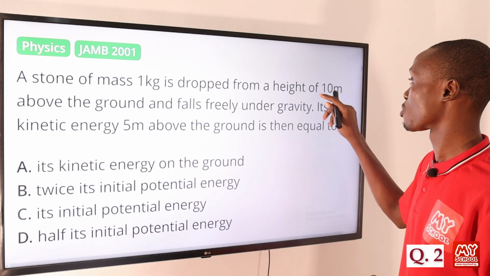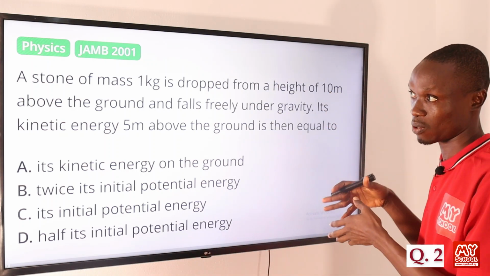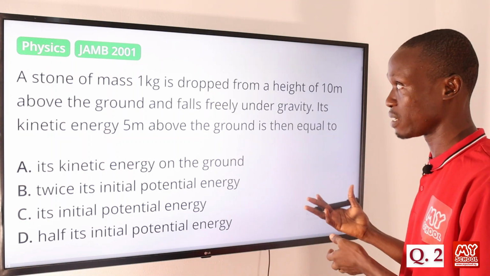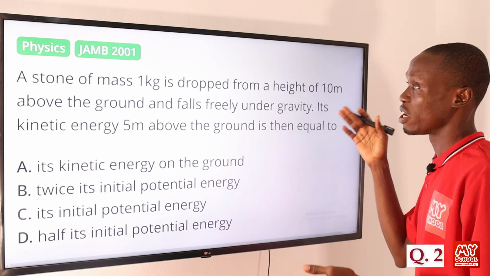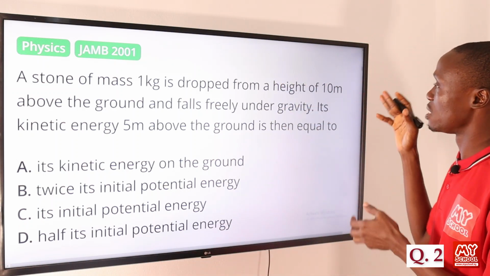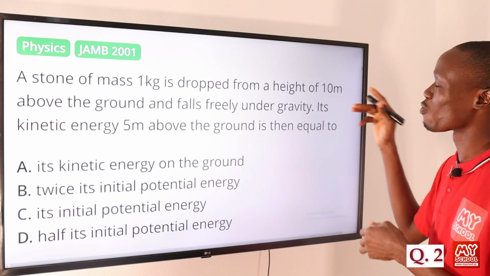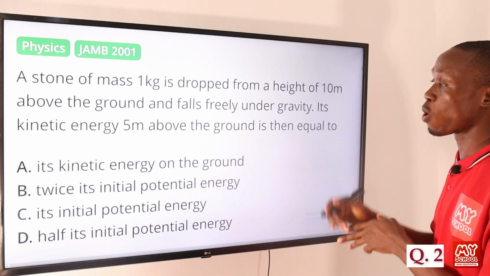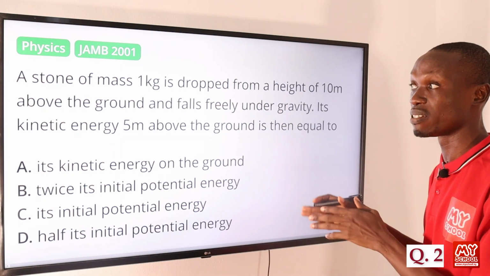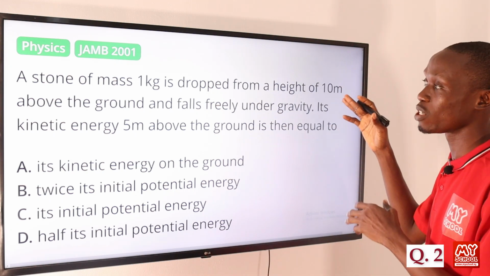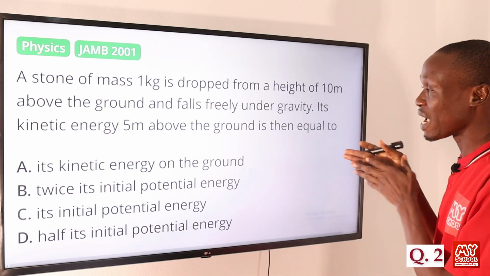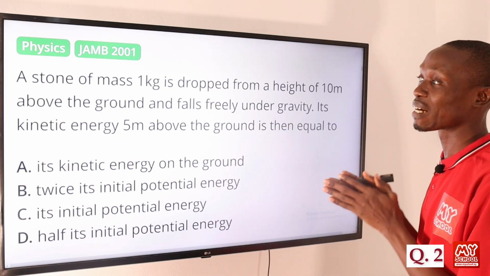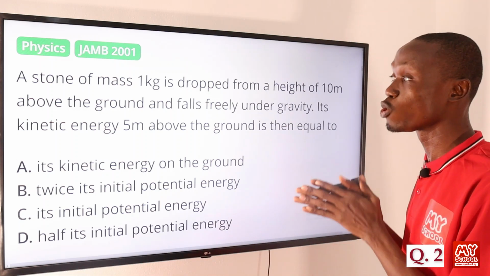If we are to calculate the potential energy at the height of 10 meters, remember that potential energy is equal to mass times acceleration due to gravity times height. Based on the data given to us, if we multiply them together, the potential energy at the height of 10 meters is equal to 100 joules, and at that point the kinetic energy is 0. As the stone begins to fall, halfway the potential energy will be equal to 50 joules, and at that point the kinetic energy will also be equal to 50 joules.